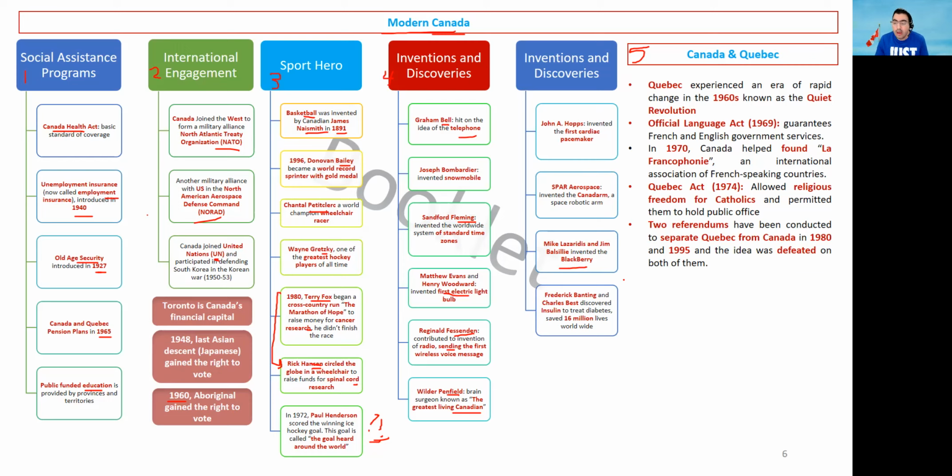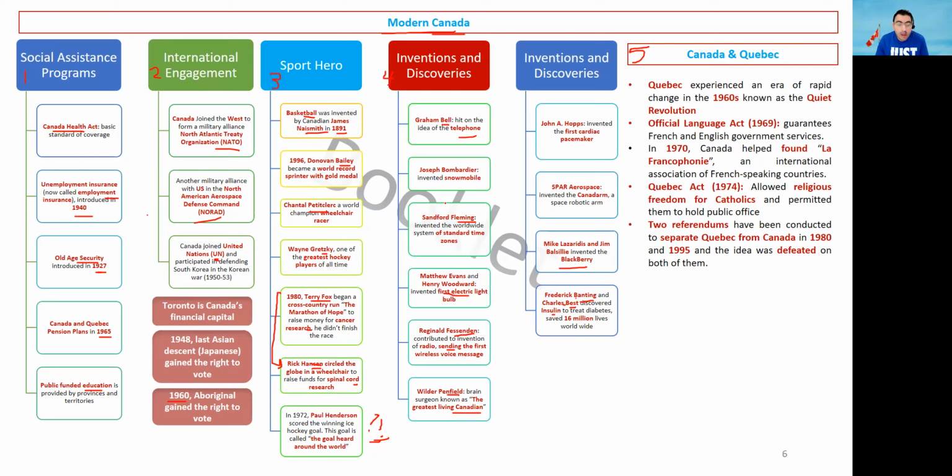Okay. And last and the most important invention, which I think is a very important invention for humankind, is for sure insulin, which treats diabetes and has saved more than 16 million lives worldwide. It is even more now. This is actually information from 2012, I think, but now it is much more than this number. And it has been invented by two Canadians, Frederick Banting and Charles Best. And remember, just 2B, 2B for book, Banting and Best.